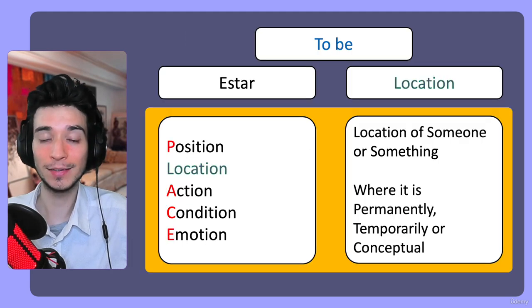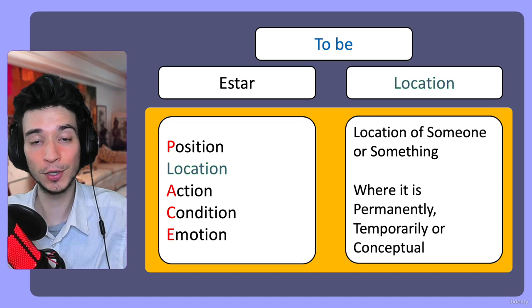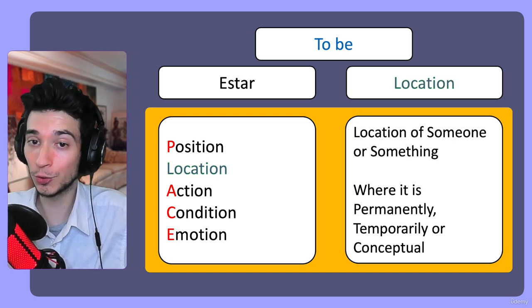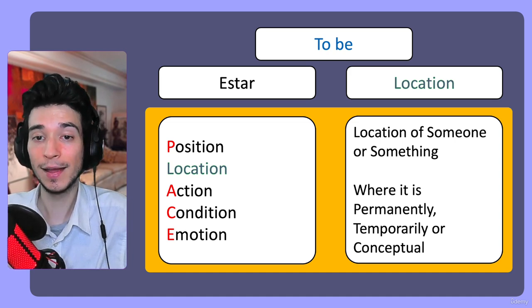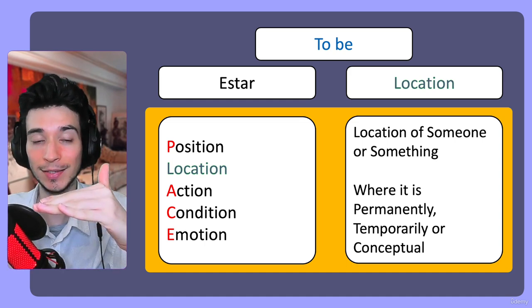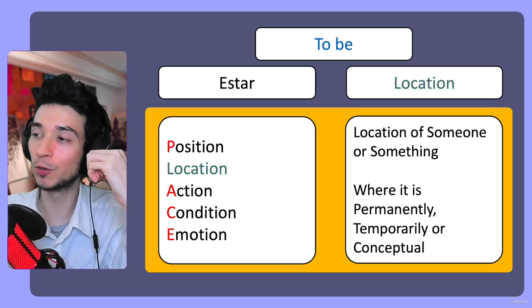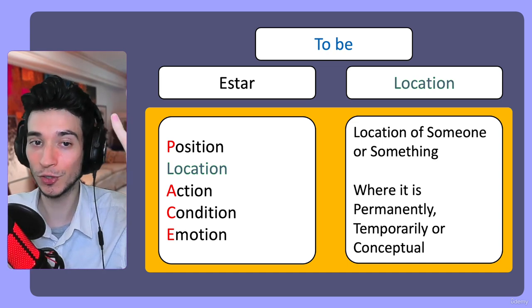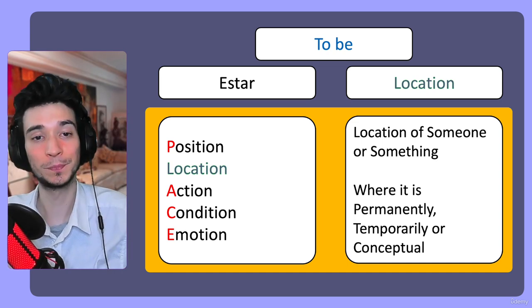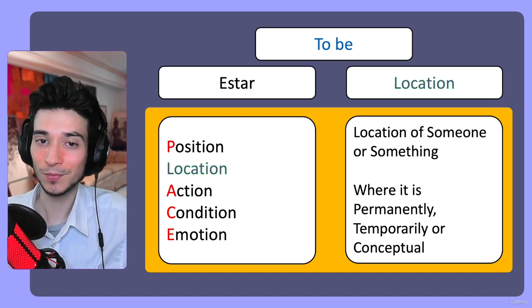Okay, and the next one is location. And location refers to basically the location of someone or something, and it can mean where that person is permanently, temporarily, or conceptual. Maybe you're conceptualizing to be somewhere. You're thinking of being somewhere. Okay, let's try it out.